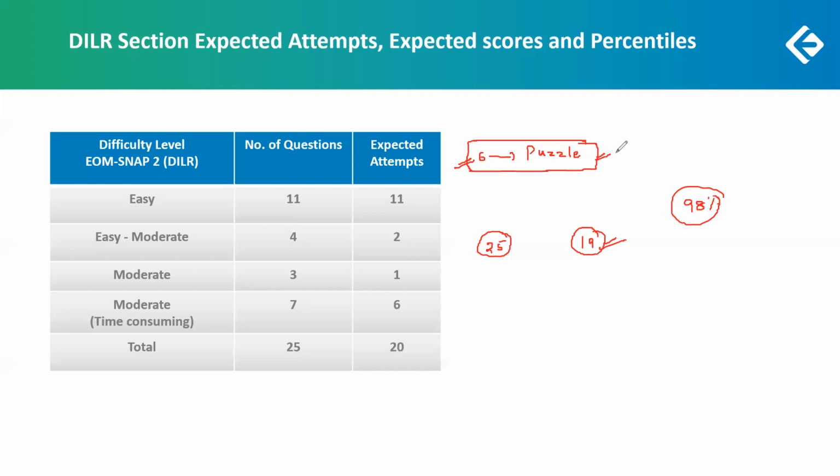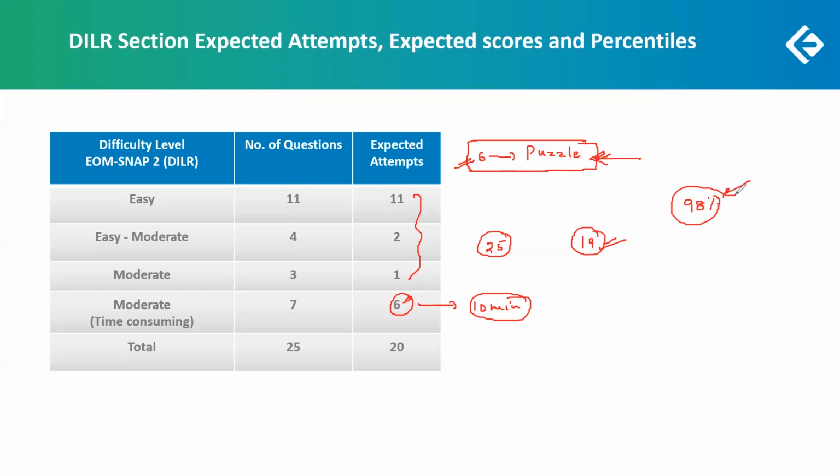So we have to consider that I don't have the leverage to leave those 6 questions of the puzzle, because even if these 6 questions take maybe 10 minutes, I'm okay with it, because now I have the leverage to select from the others. If I leave this, I have to do all the other questions if I need this much percentile.